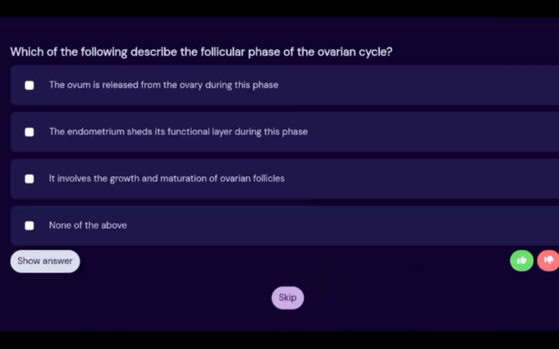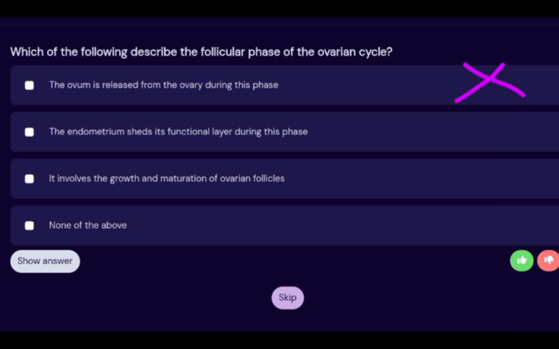So which of the following describes the follicular phase of the ovarian cycle? The ovum is released from the ovary. No, the ovum is not released from the ovary during this phase. So this one is out of the way.